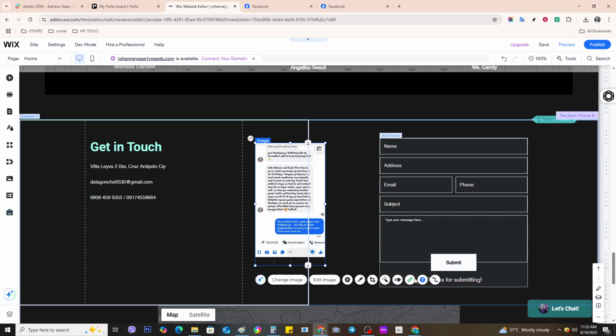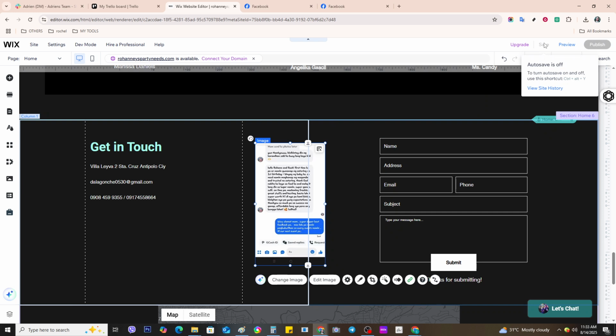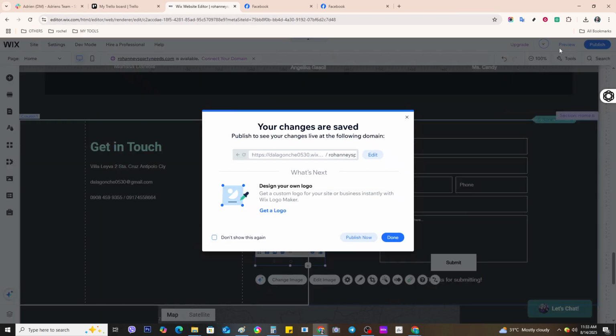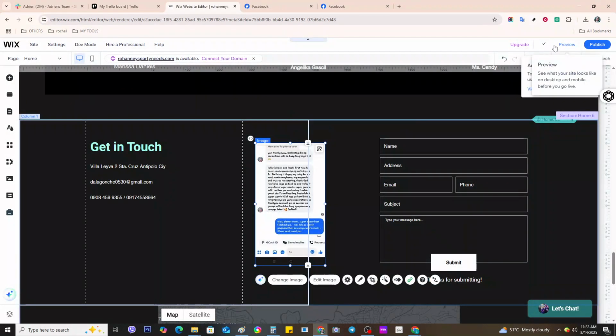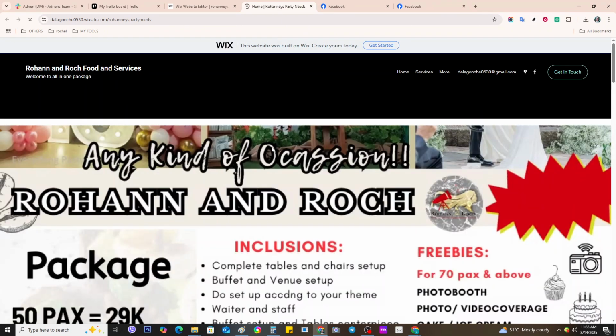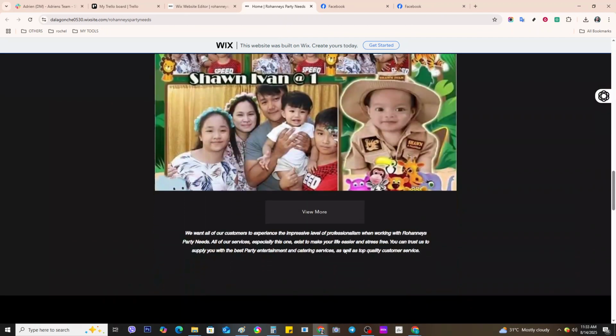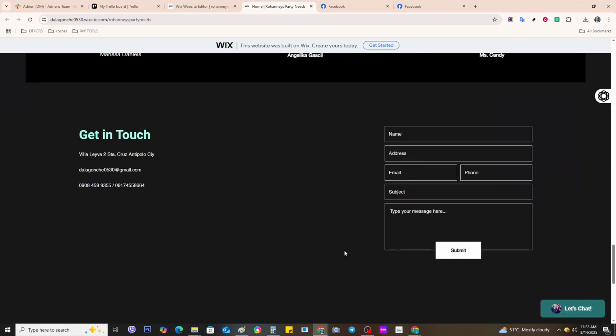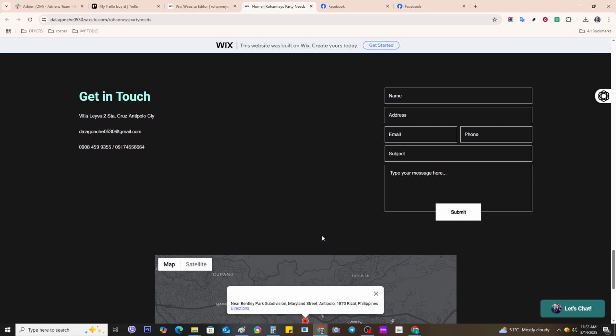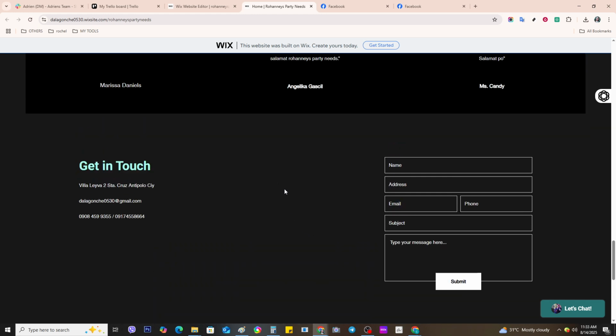Take a moment to double check this information to ensure the link will take your visitors precisely where you want them to go. This prevents unnecessary confusion or errors on your site. And that's it. You've transformed a static image into an interactive feature of your website. This small addition can significantly improve user experience and engagement by providing direct pathways to valuable content or resources. So take a moment to preview your work and ensure everything is functioning as intended.